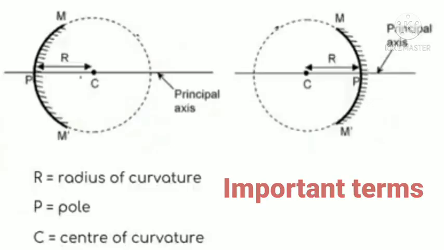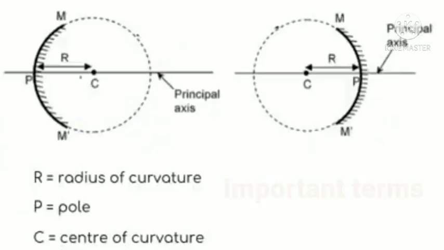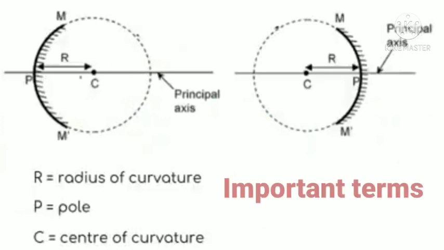There are some important terms related to spherical mirrors. Pole. Pole is the middle point of the spherical mirror. It is noted as P. Center of curvature. It is the center of the sphere of which the mirror forms a part. It is noted as C. Radius of curvature.